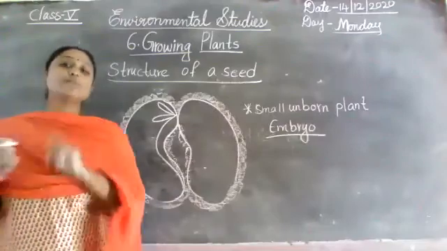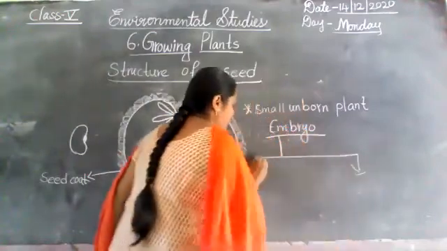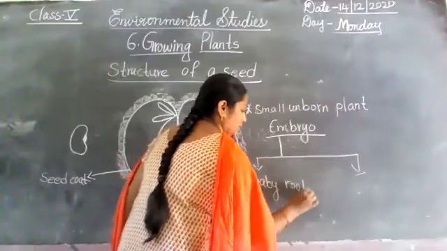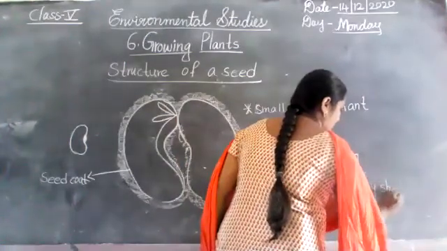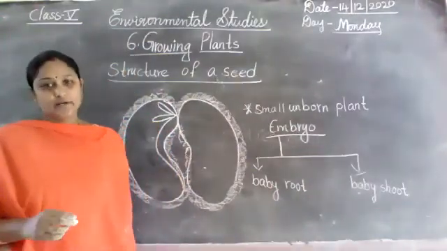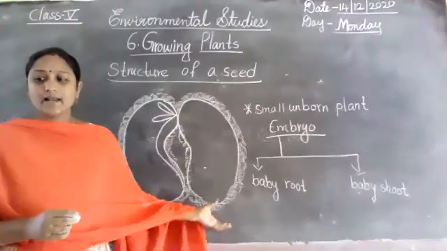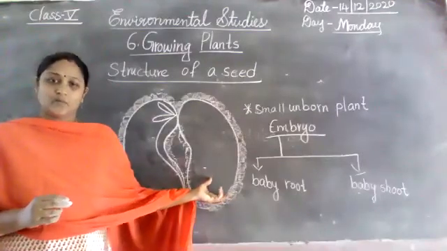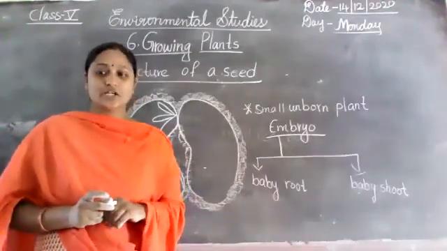The embryo has two parts. One is a baby root and another one is a baby shoot. Baby root and baby shoot. Did you understand, all the children? Already I said the baby shoot is the plumule and the baby root is the radicle. So tomorrow I will continue this topic, children. What is the topic? Structure of a seed.